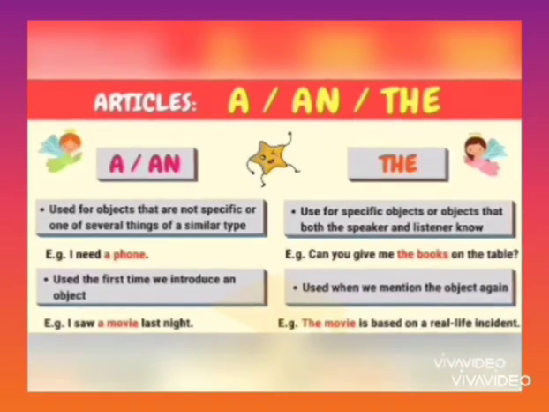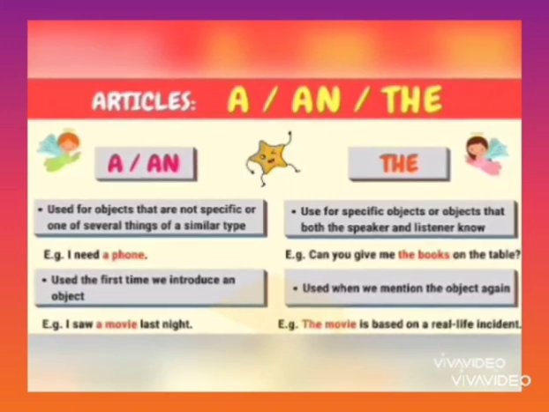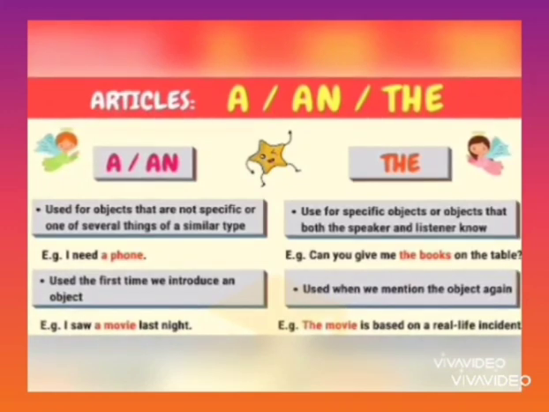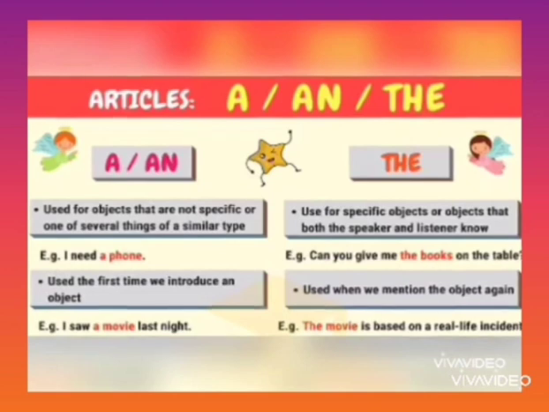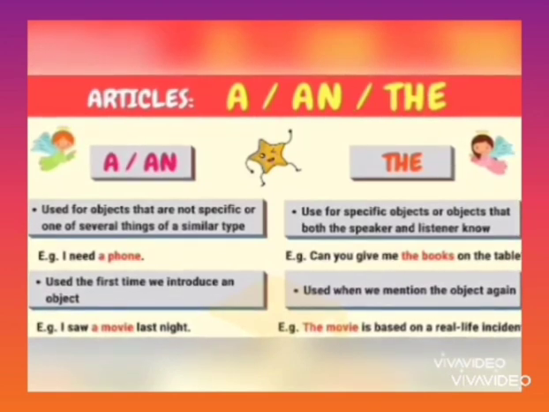Articles: a, an and the. A and an are used for objects that are not specific, or one of several things of a similar type. And the is used for specific objects, or objects that both the speaker and the listener know. I need a phone. Can you give me the books on the table?